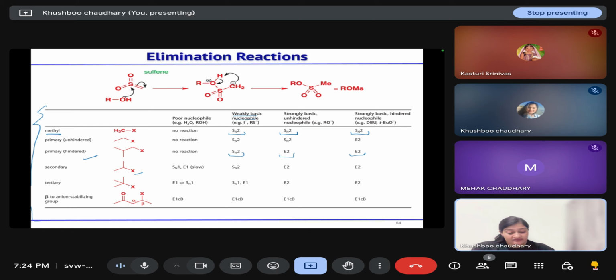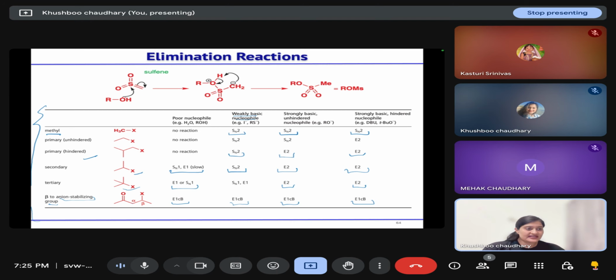Secondary halide can show SN1 or E1 mechanism, or with weak base it will show SN2 reaction, and with strong base it will show E2 elimination. Tertiary alkyl halide can undergo E1 elimination or SN1 reaction, or E2 elimination in the presence of strong base. With strong base, E2 elimination is most favored with the primary, secondary, tertiary halides. Then if we have a beta anion stabilizing group, then it will undergo E1cB mechanism in the presence of weak base, strong base, or poor nucleophile also.